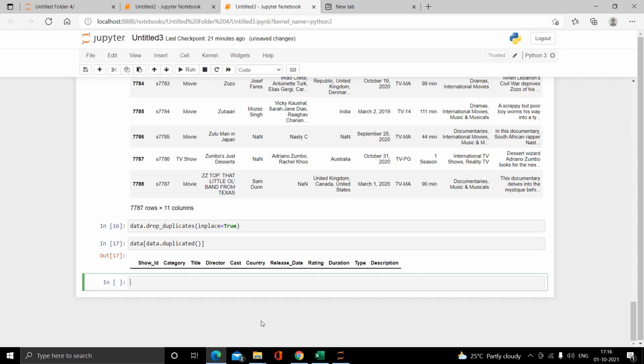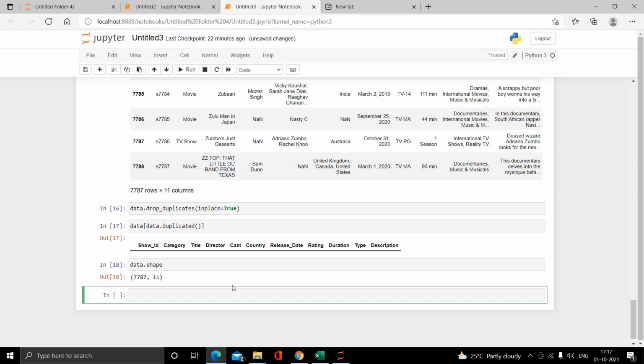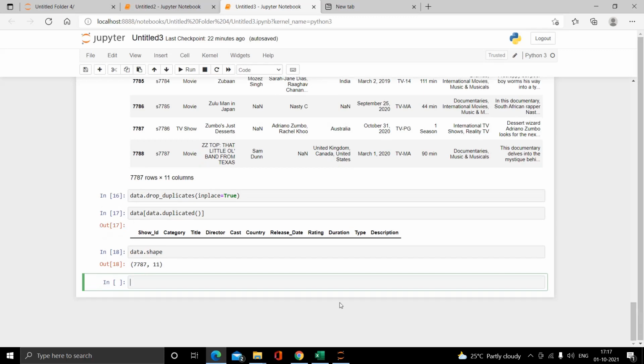Once again we can check the shape of our file using data.shape, and now we can see the changes: there are now 7787 entries. That means the duplicated data has been deleted from our dataset file. So I am done with task 1.